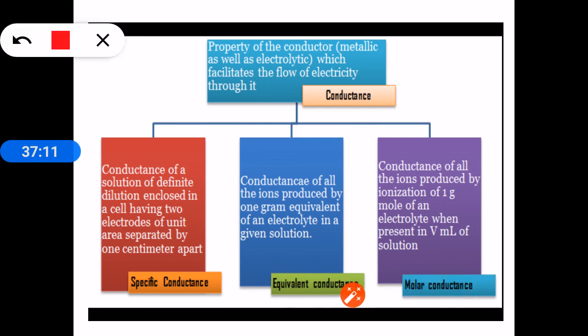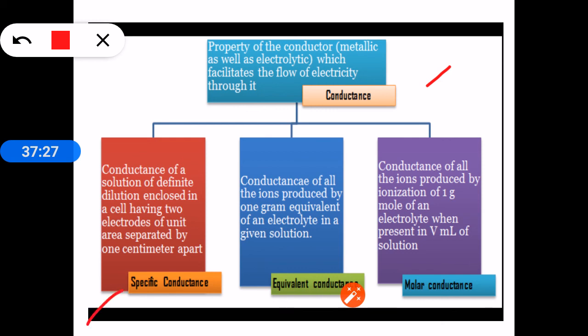Summary. Conductance is the property of a conductor which gives it the tendency to allow electricity to pass through it.